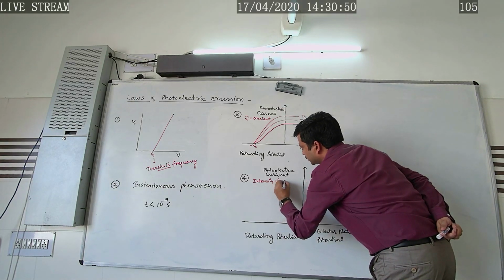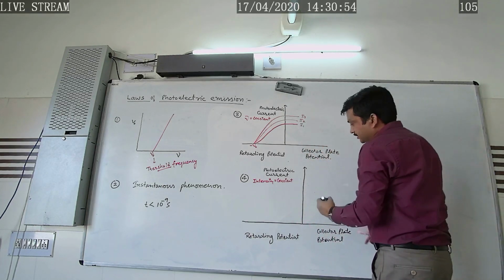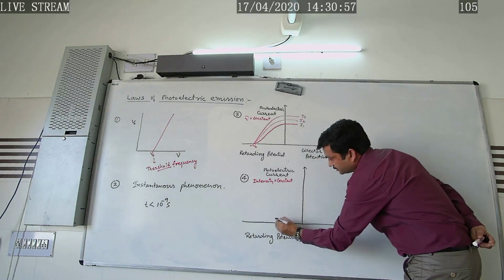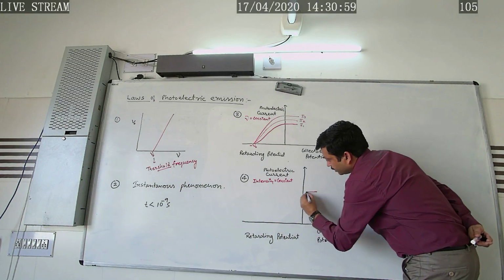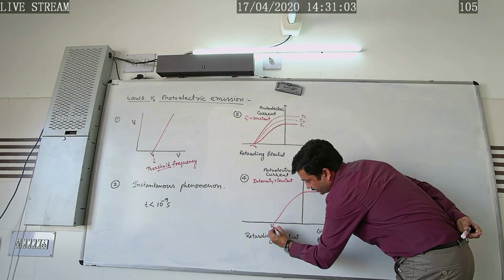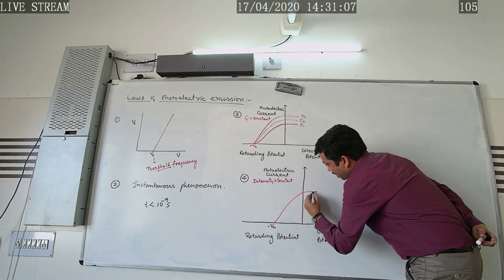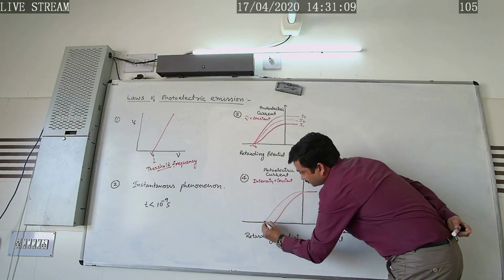Intensity was kept constant, and we have taken the radiations of different frequencies. So whenever they fall on the metal surface, as the frequencies are different, different values of the stopping potential are required.